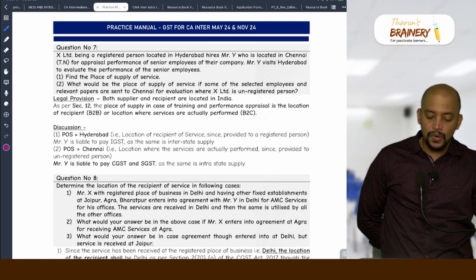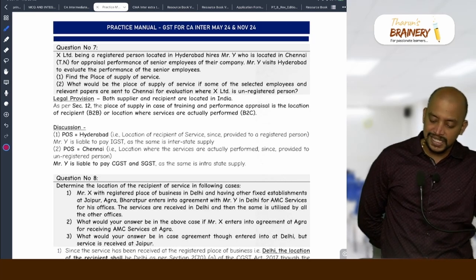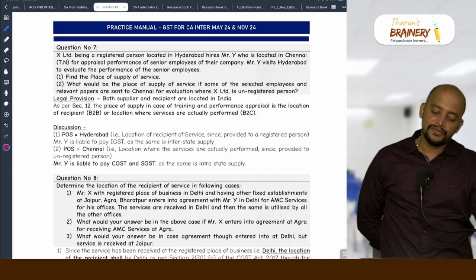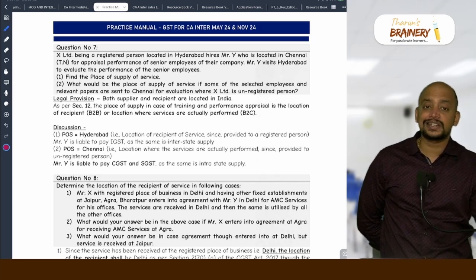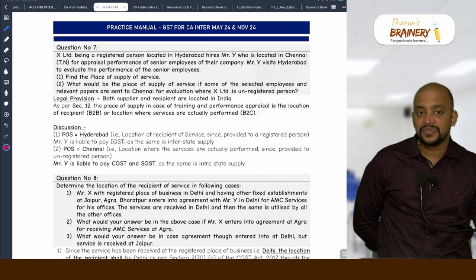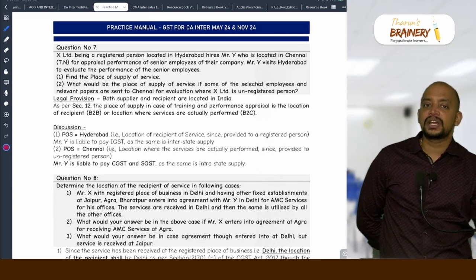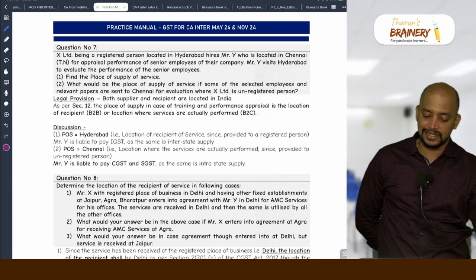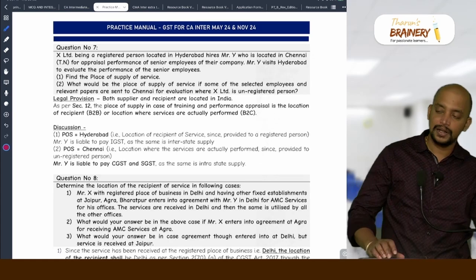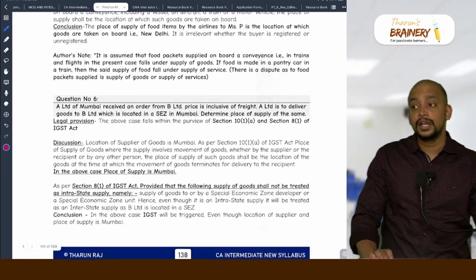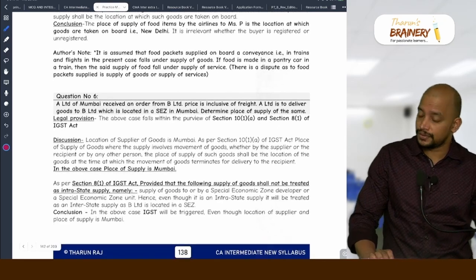Second part, what would be the place of supply of service if some of the selected employees and relevant papers are sent to Chennai for evaluation, where X Limited is an unregistered person? Then we will take the location of performance, B2C. Where is it performed? Chennai. So, Chennai will be taken as the place of supply, and in that case it will become intrastate, CGST, SGST. Is it clear? Yes, you can give reference of 75B also, deemed interstate.